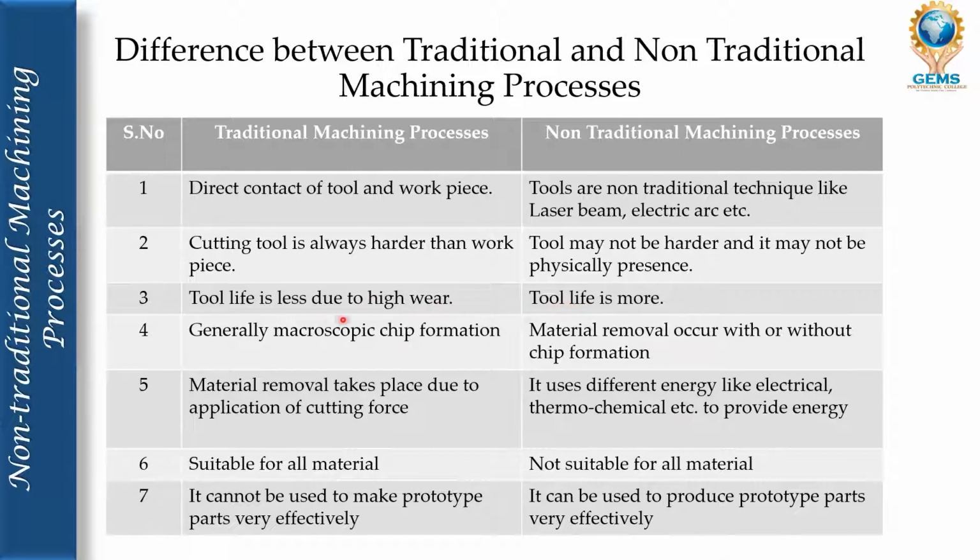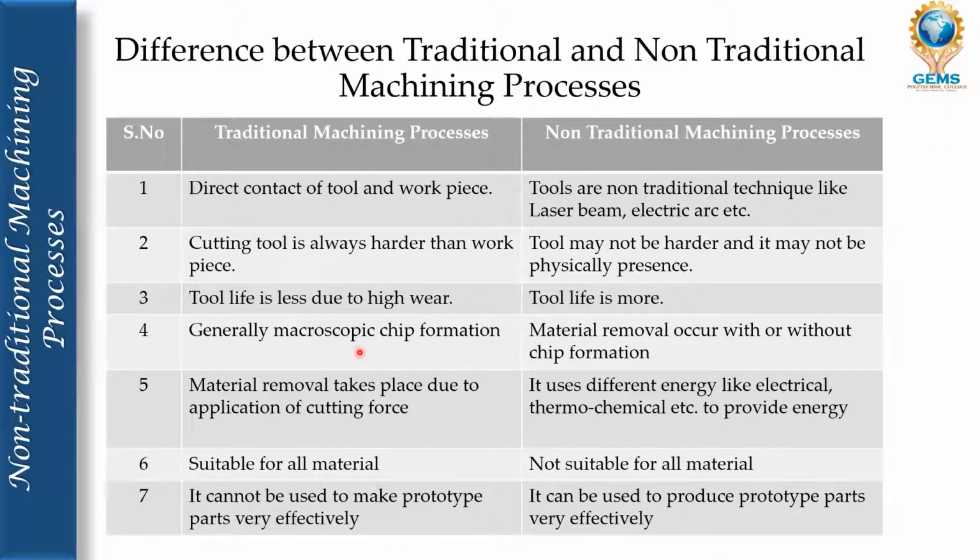In traditional machining process, generally macroscopic chip formation will occur. You see this in lathe shops or in some workshops, and you observed it while doing your lab experiments.